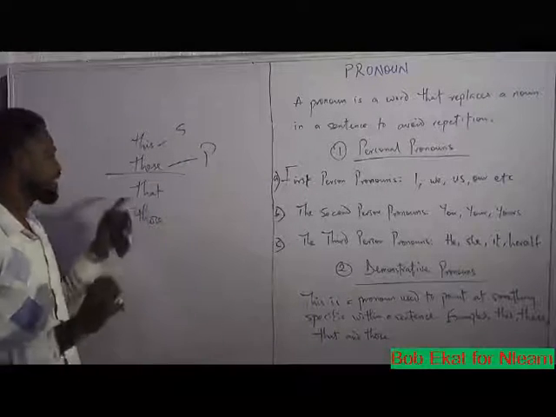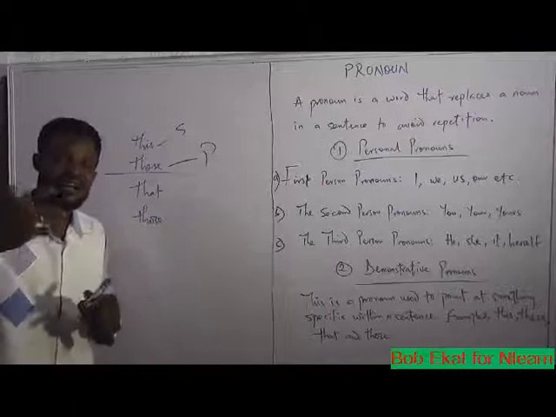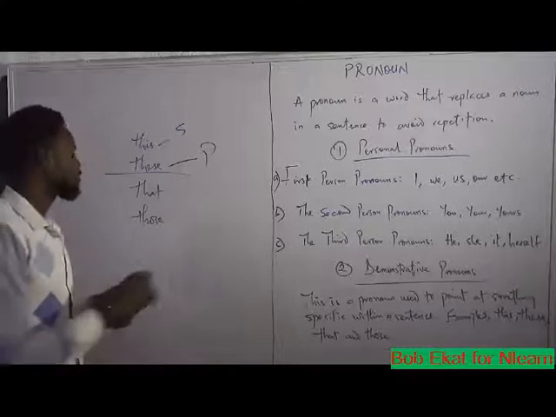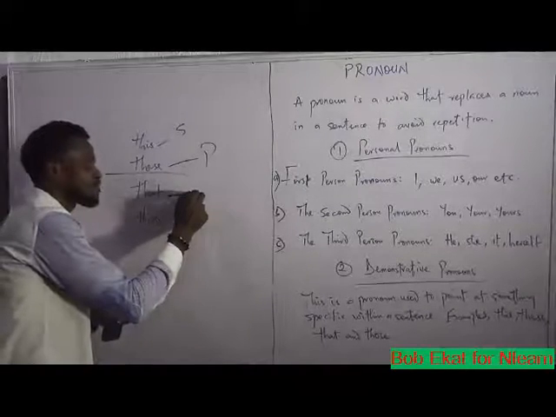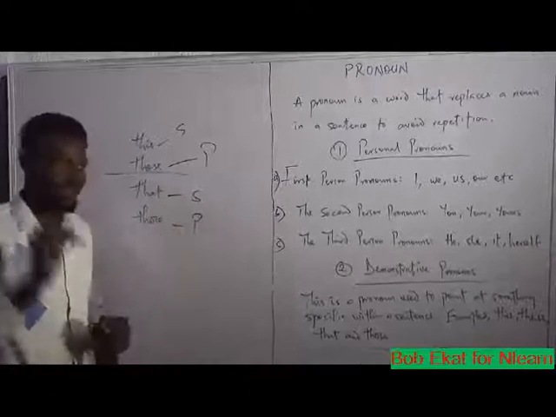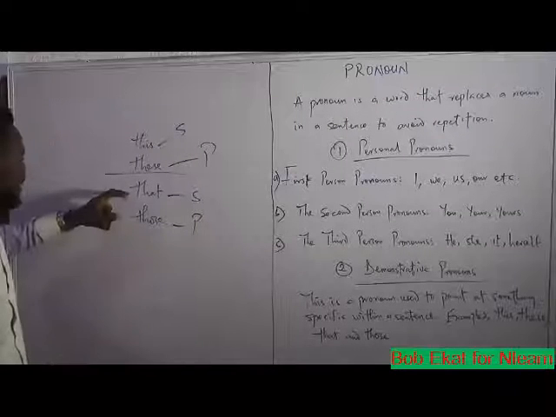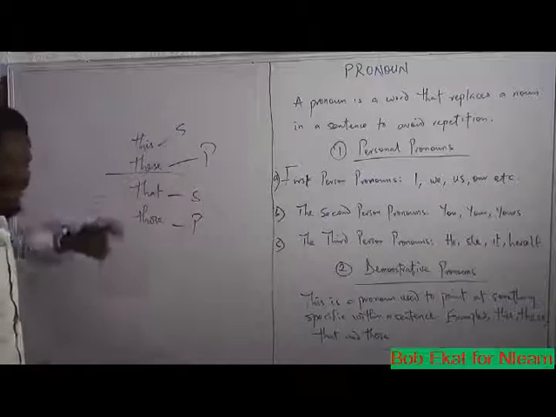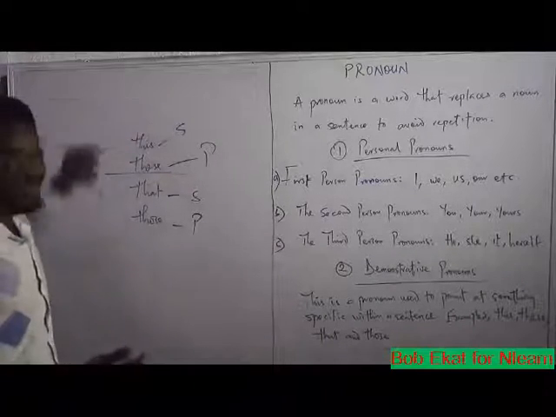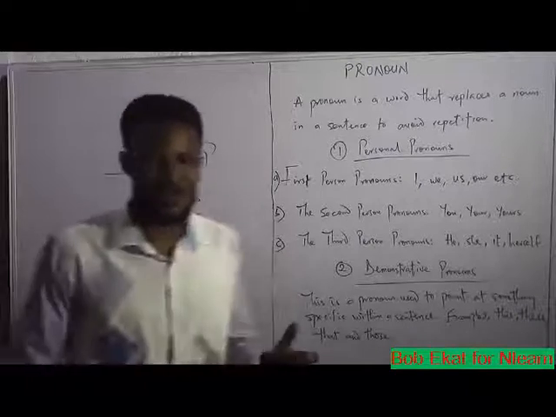On the other hand, that and those refer to things that are far from us. So that, on the other hand, is singular and those is plural. Don't forget, the first two refer to a thing or things that are around us, close to us, and that and those refer to a thing or things that are far from us. This is singular, these is plural. That is singular, those are plural.